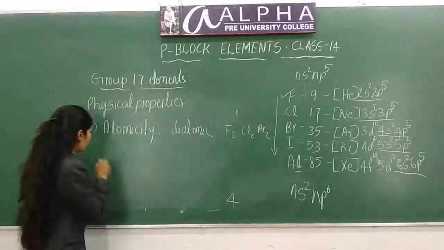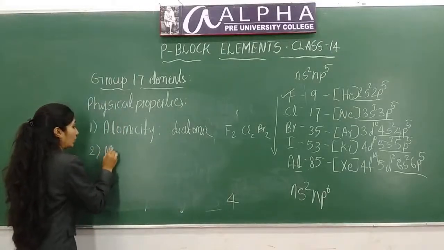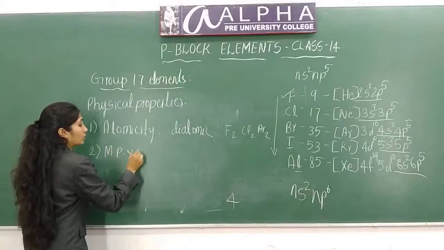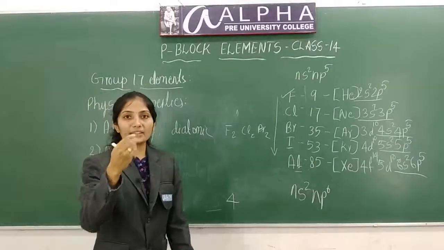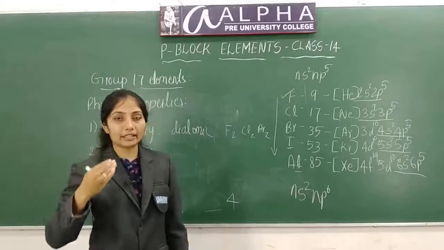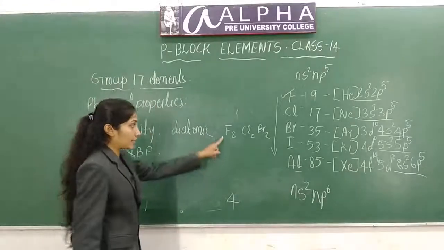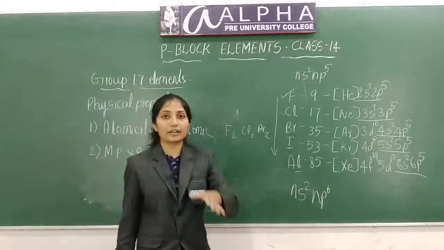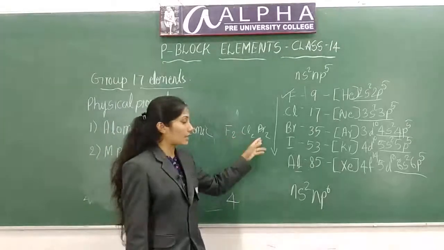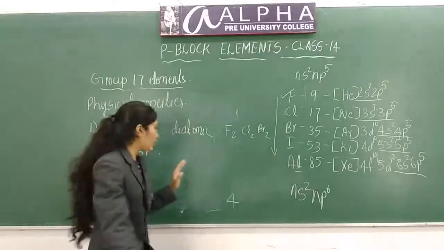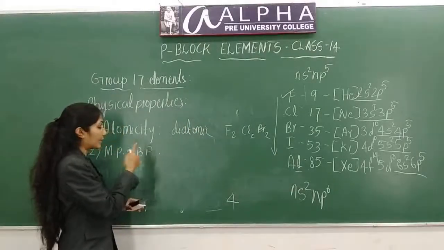Next is melting point and boiling point. So what will happen to melting point or boiling point? Melting point and boiling point increase down the group. They exist in diatomic state. You require energy to break this bond, but bond dissociation energy is less for these halogens. So what will happen? It increases down the group.